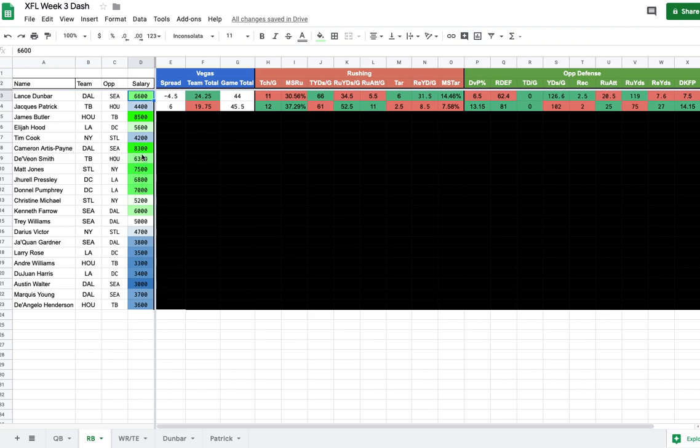Cameron Artis-Payne did have his price go up here to 8,300, which I think is justifiable after the week that he had. When you go off for that type of week, and when the running back position is what it is, you're going to get that price boost, and I totally think that makes sense. But if we're just going to look at it from an overview perspective, I'm not quite sure if that's going to be.